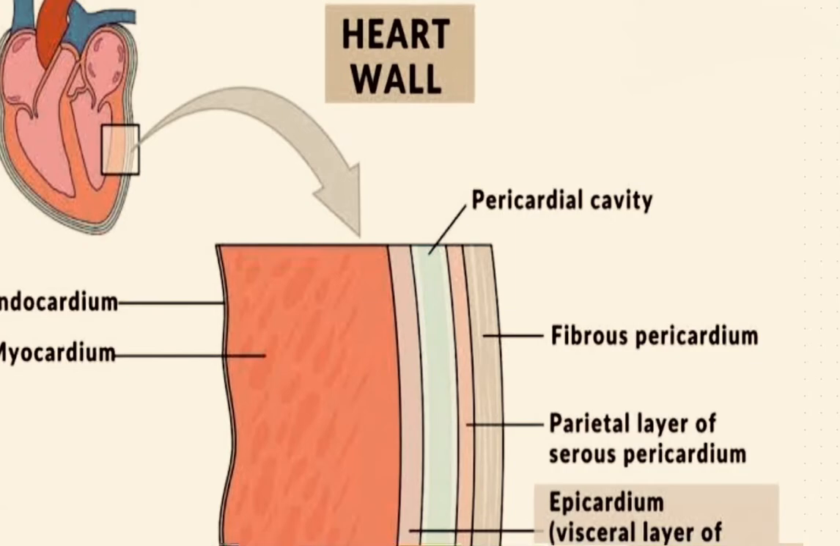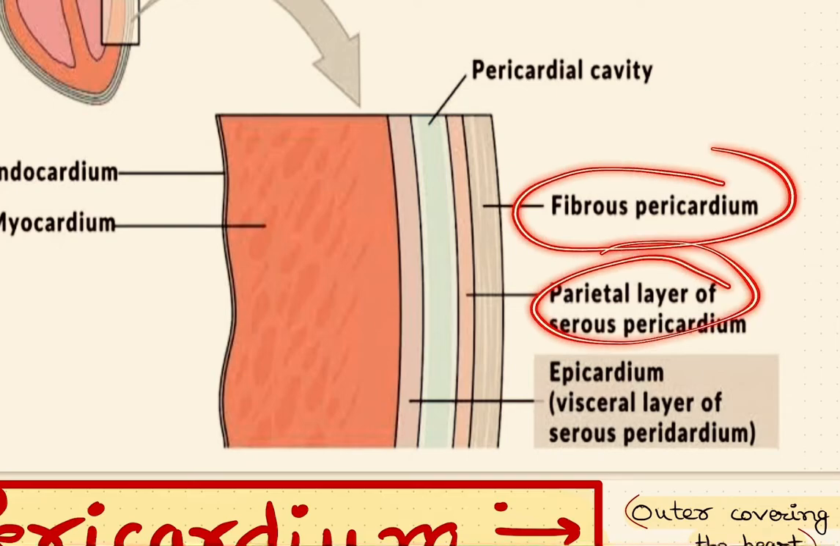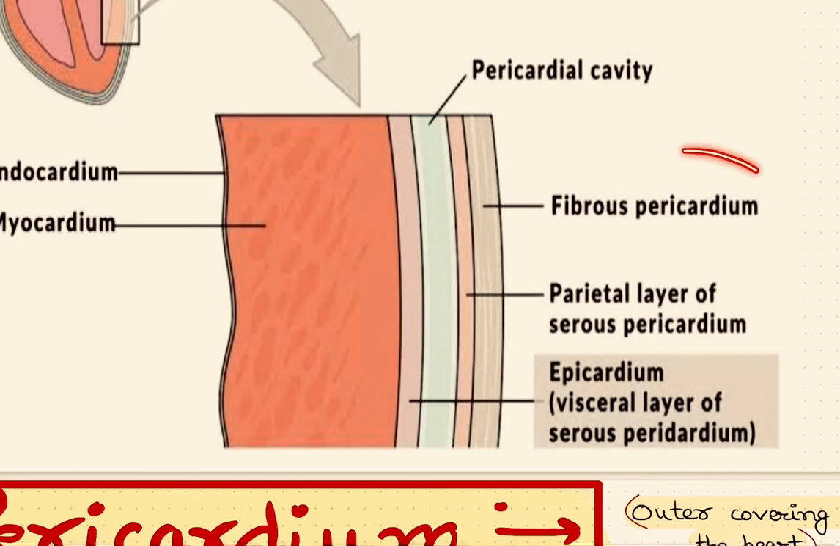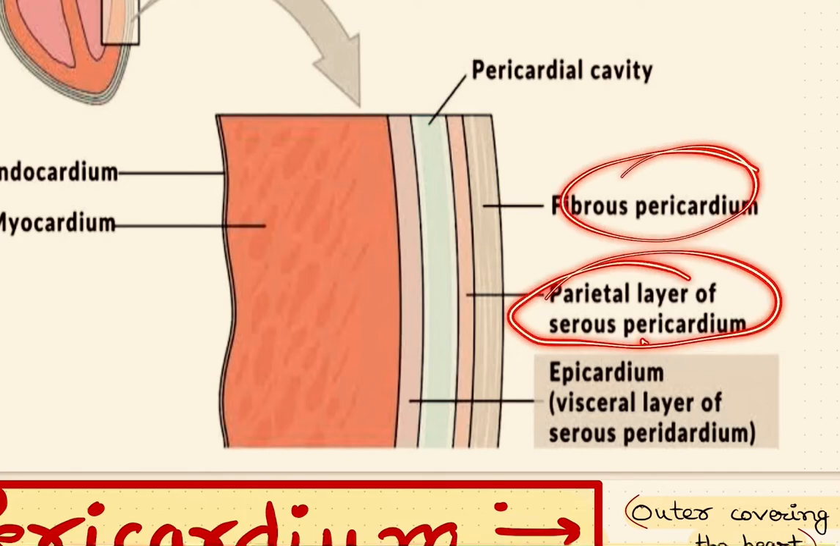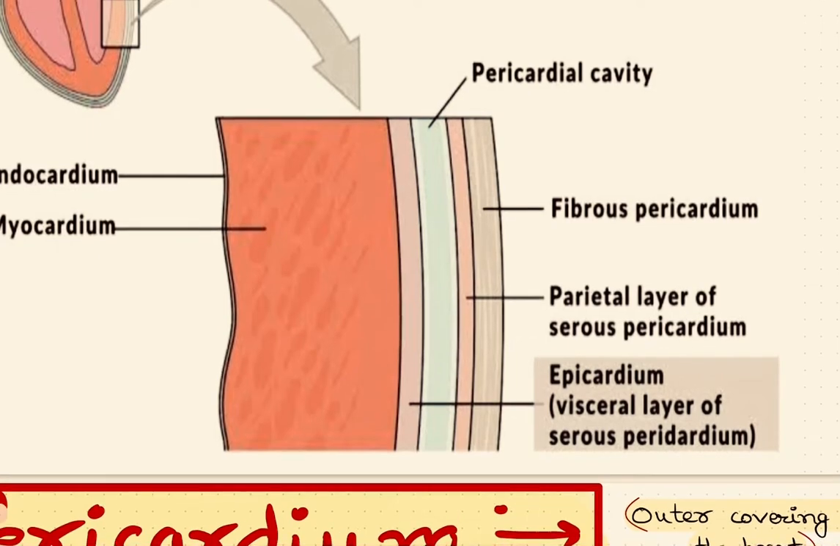So let me recall all the layers. The outer layer is pericardium, which has two further layers: outer parietal pericardium and inner visceral pericardium. Outer parietal pericardium is divided into fibrous pericardium and serous pericardium. The fibrous layer is connected with the diaphragm and protects the heart from overstretching. The serous layer secretes pericardial fluid in the pericardial space, which is present between outer parietal pericardium and inner